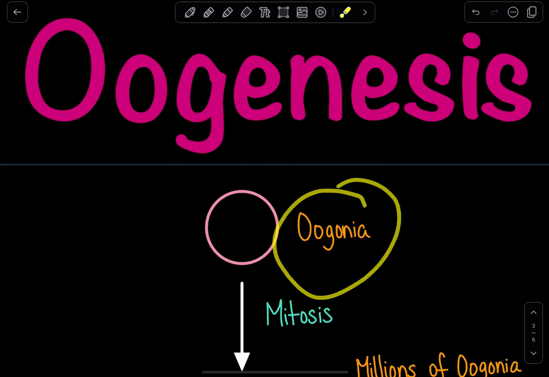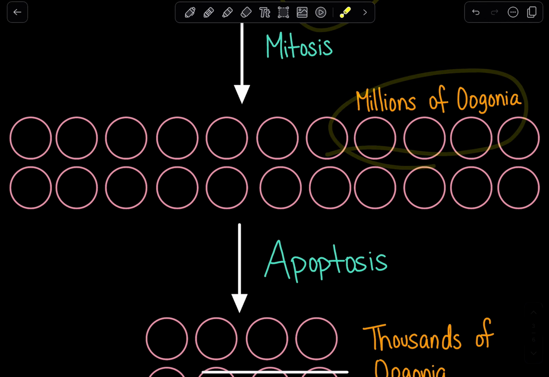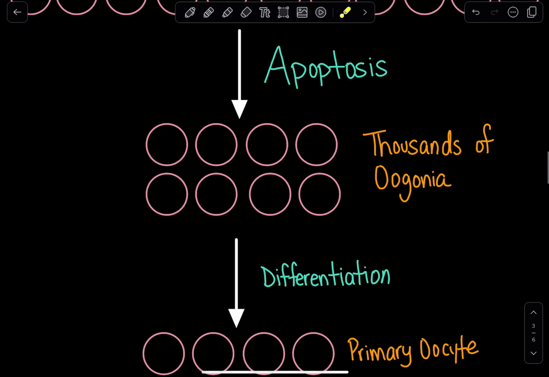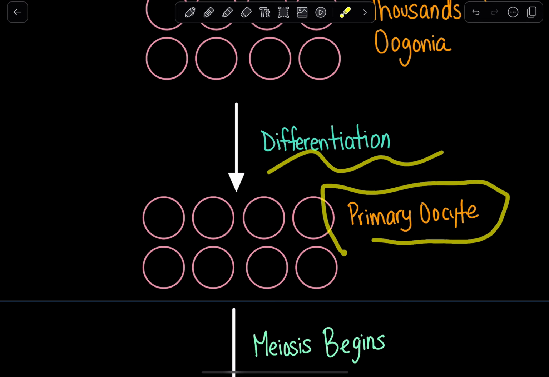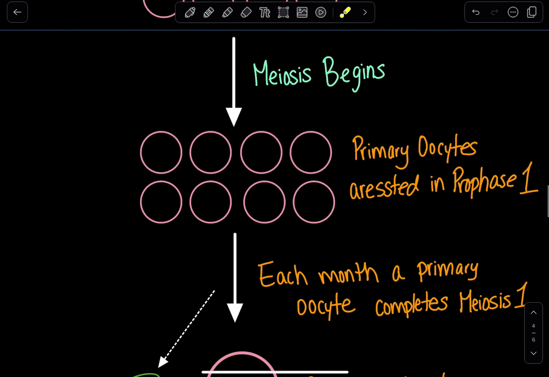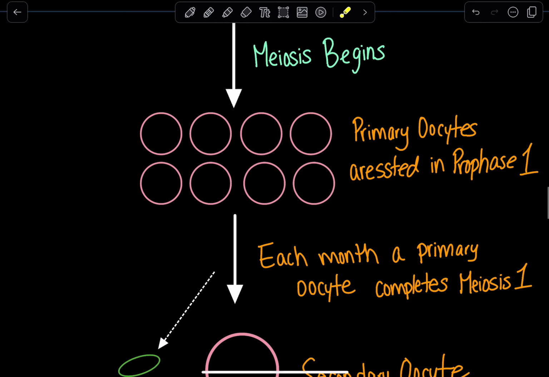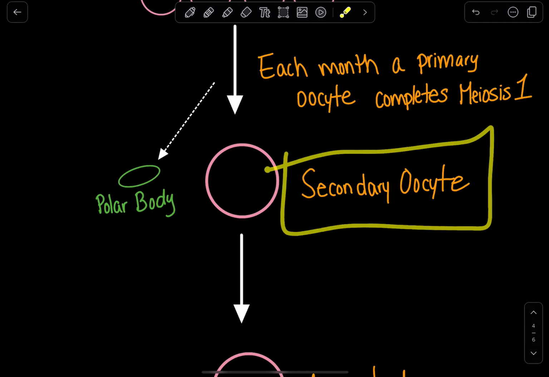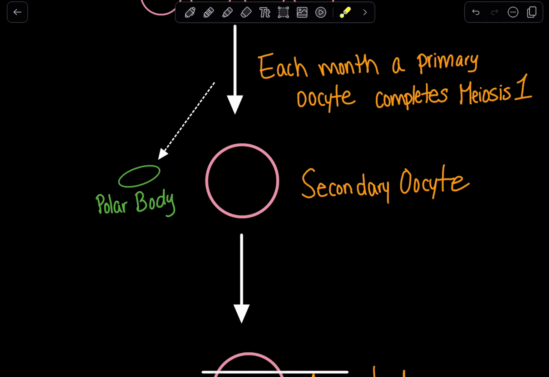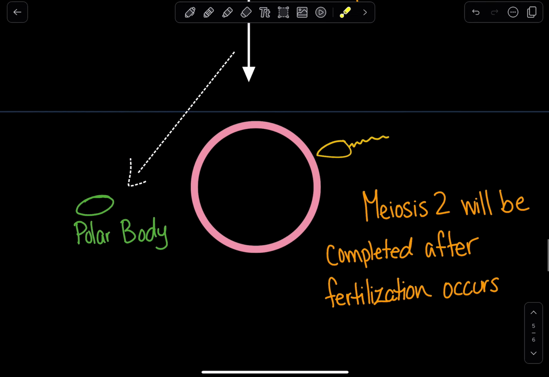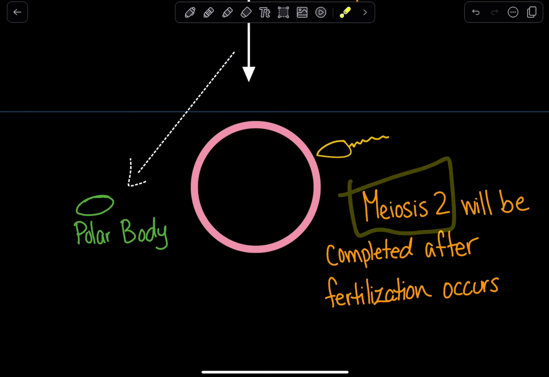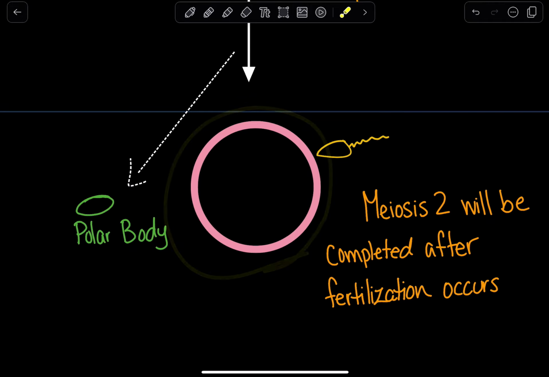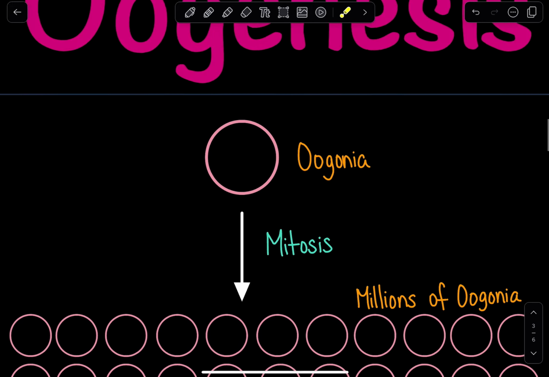You start off with germ cells, which proliferate into millions of germ cells, but most of those germ cells actually die off. Once they die off, whatever you're left with will differentiate into primary oocytes. The primary oocytes will arrest in prophase 1 until the female reaches puberty, and then they will complete meiosis 1 to become a secondary oocyte. And of all those secondary oocytes, one egg will be released each month, and if fertilization occurs, then we will see the completion of meiosis 2 and reach that mature ovum. And that is oogenesis.